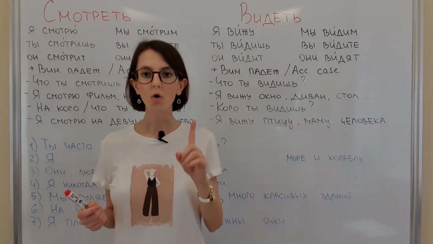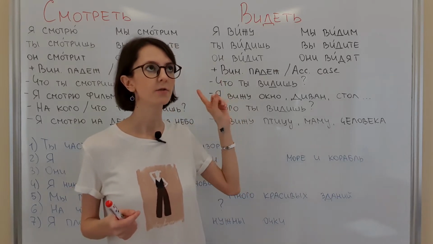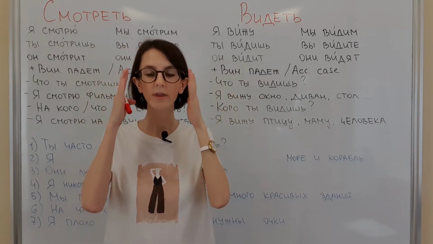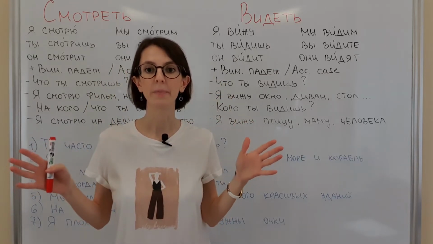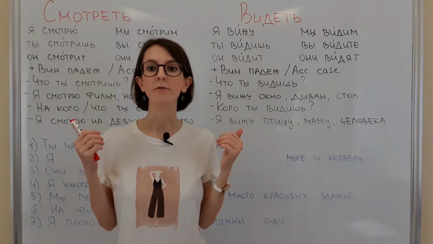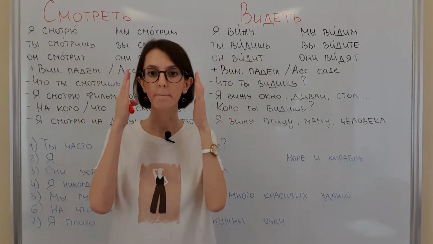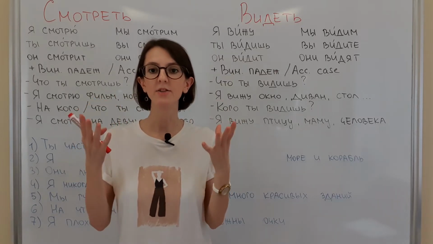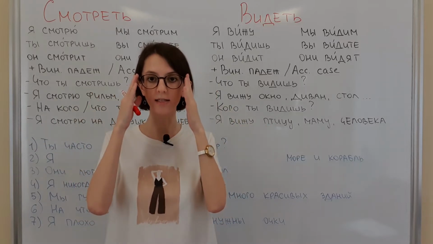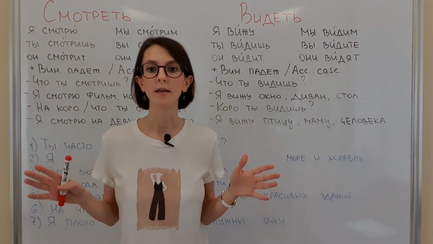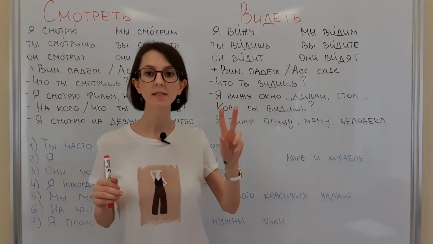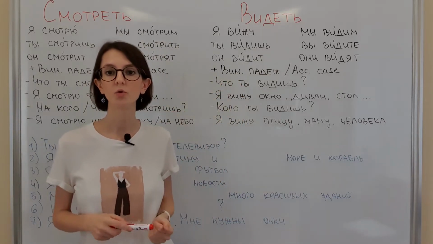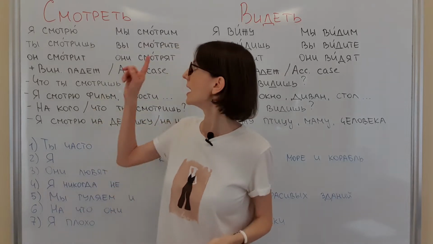We can also use this verb, for example, without glasses I don't see anything, or I see badly. I will say я вижу плохо без очков. It is my ability to see things, and without glasses I don't see anything. Я вижу плохо. In both these cases we will use the verb видеть.